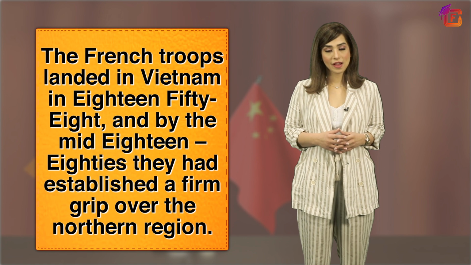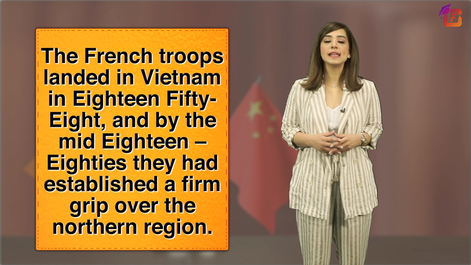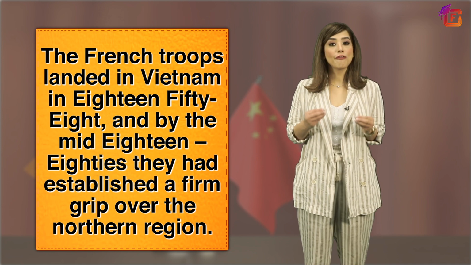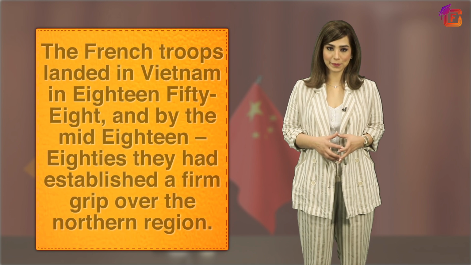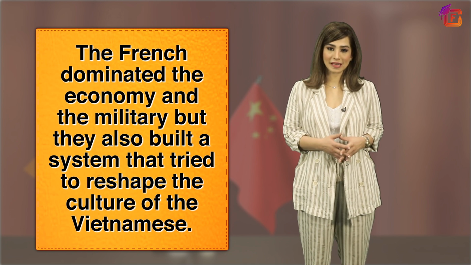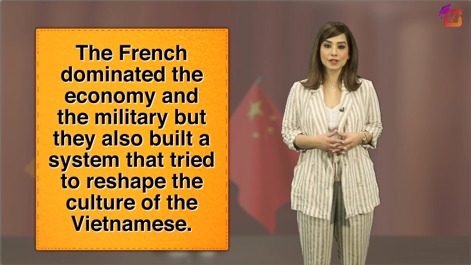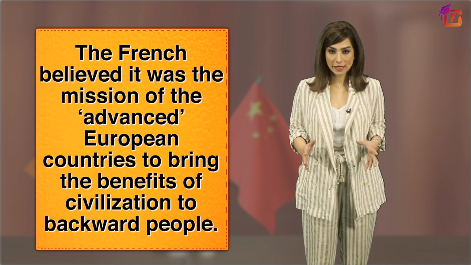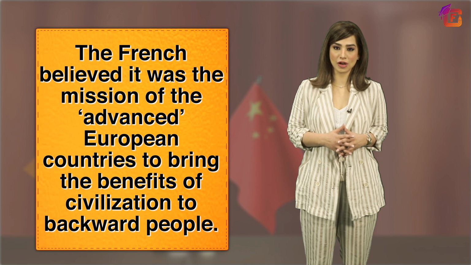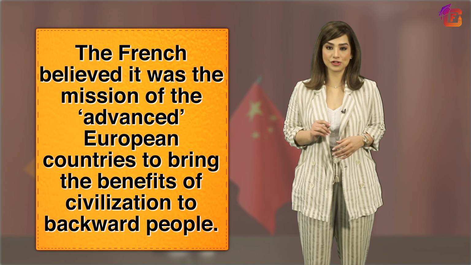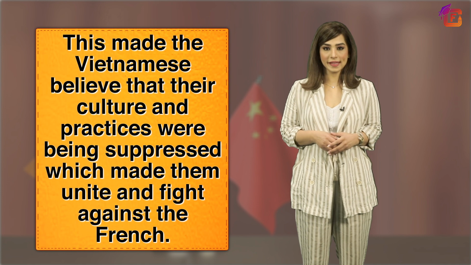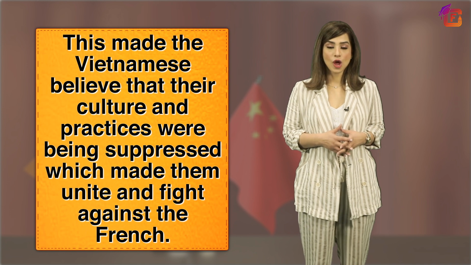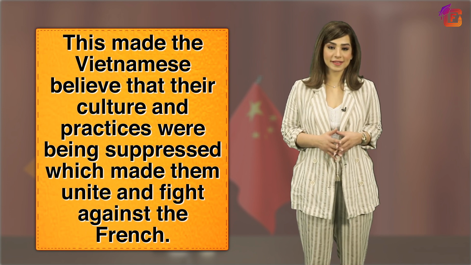The French troops landed in Vietnam in 1858, and by the mid-1880s, they had established a firm grip over the northern region. The French dominated the economy and the military, but they also built a system that tried to reshape the culture of the Vietnamese. The French believed it was a mission of the advanced European countries to bring the benefits of civilization to backward people. This made the Vietnamese believe their culture and practices were being suppressed, which made them unite and fight against the French.